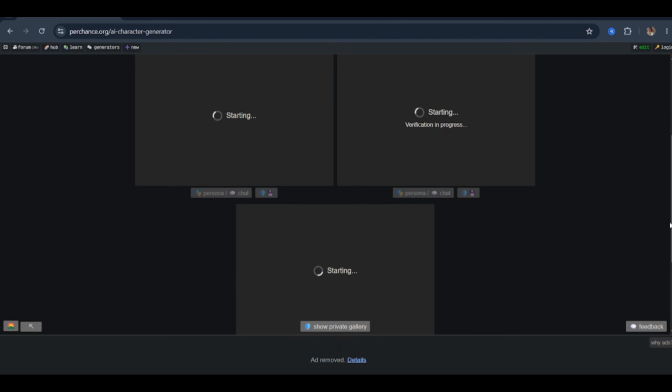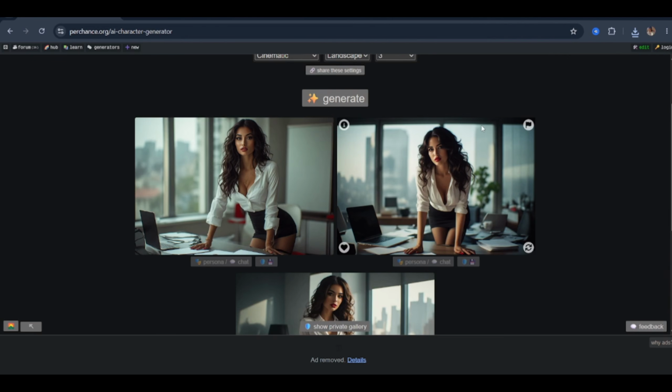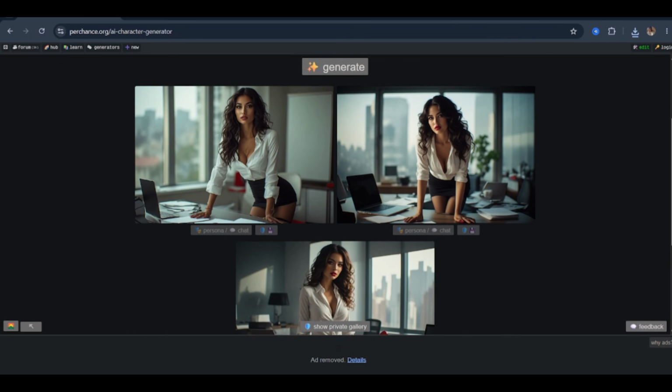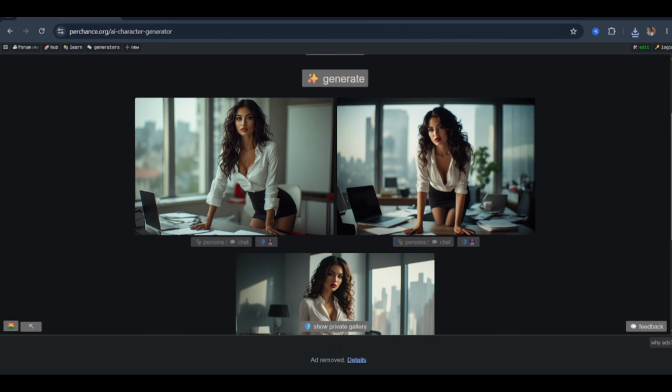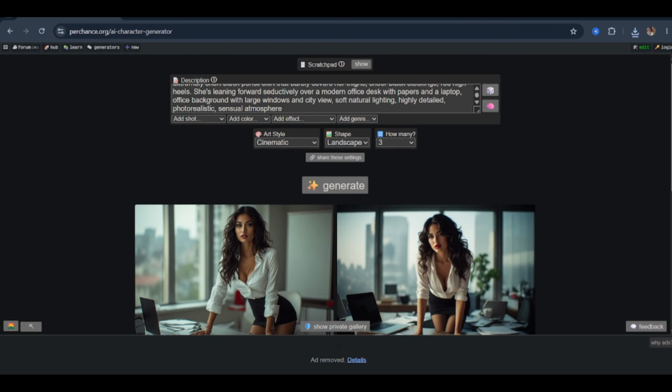And I'll tell you right now, one of the things I genuinely appreciate about this platform is the generation speed. Perchance doesn't make you sit and wait through long queue times. It processes and delivers fast. Here's the output. And there it is. Look at the render quality on that clean composition. Cinematic lighting, no visual artifacts. Strong prompt accuracy. This is what I mean when I say Perchance got an upgrade. The output quality on the cinematic and photorealistic modes has improved noticeably from what this platform was producing even a few months ago. Now let's push it further.